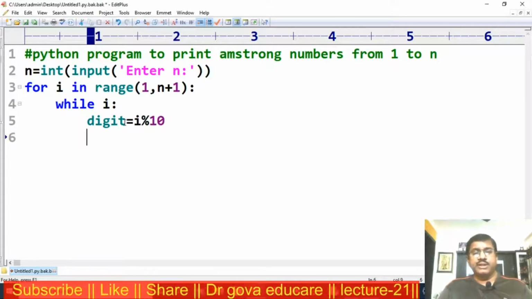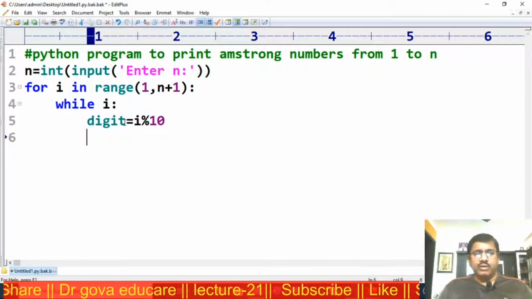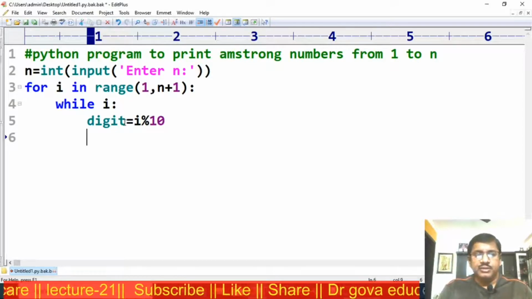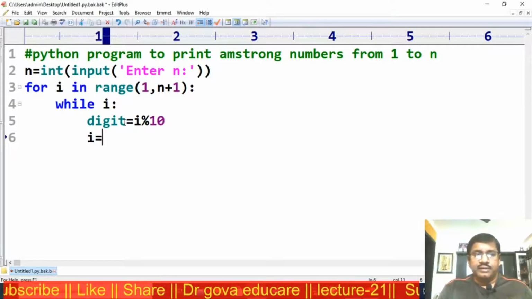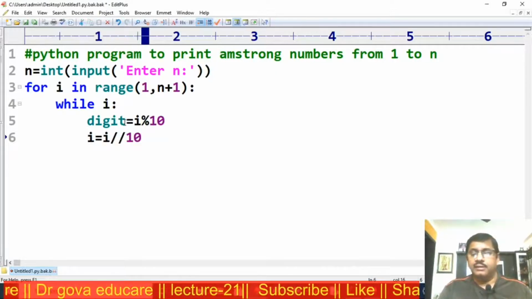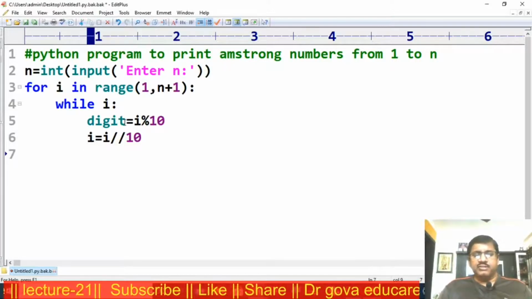After separating the last digit, now I want to get the number without the last digit. I am using I is equal to I floor division with 10. Now the last digit will be separated.